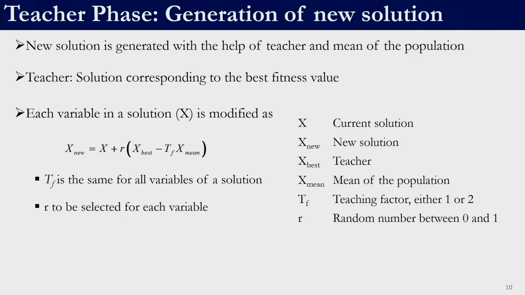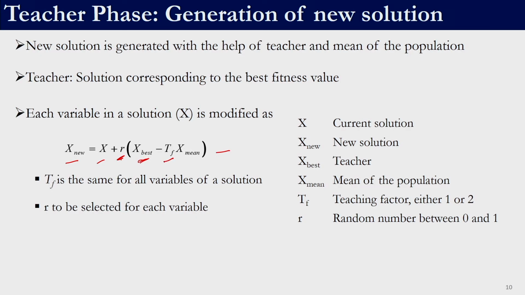Once we have selected the teacher, we need to generate a new solution with the help of this equation. Every member of the population is to undergo the teacher phase. Whichever member is undergoing the teacher phase will correspond to this x. R is a random number between 0 and 1. X best is the teacher, the best solution in the class or the population.